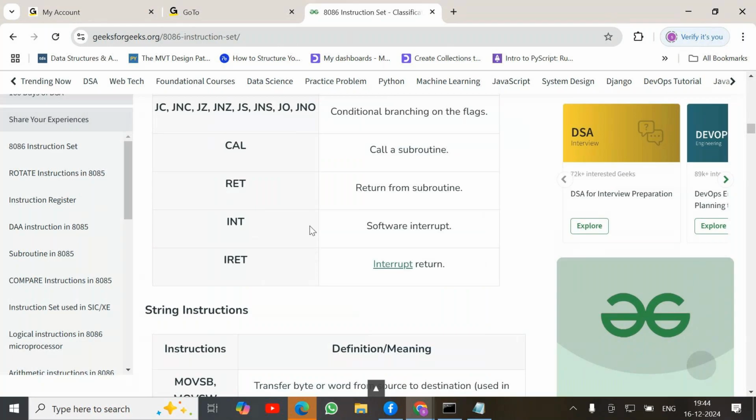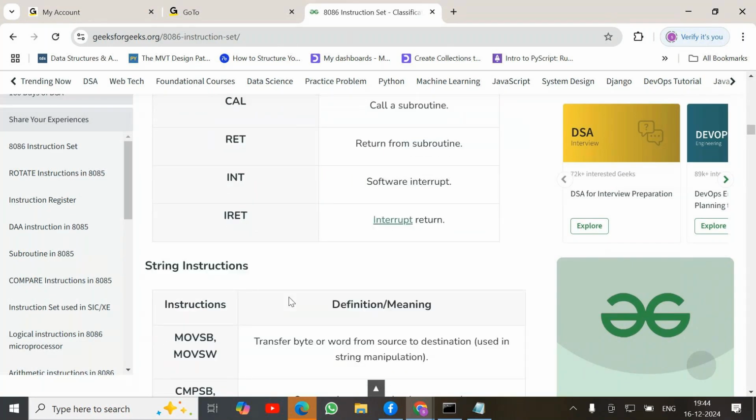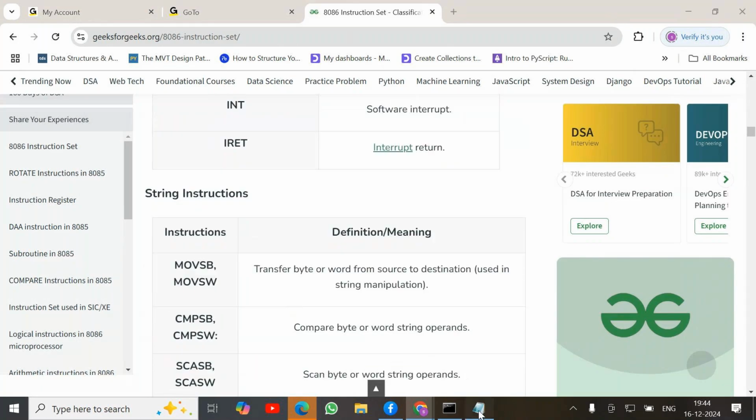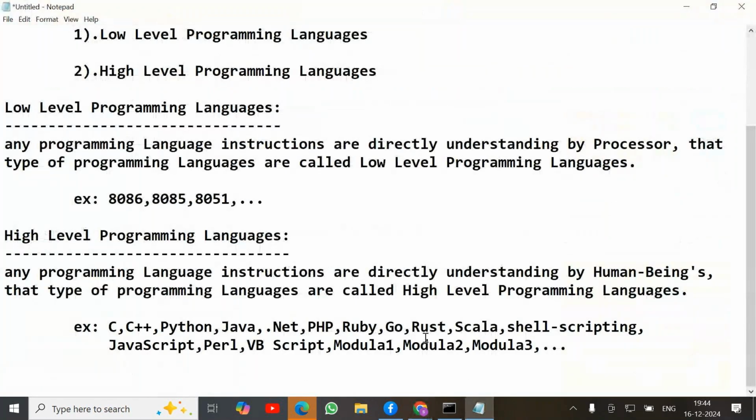Internally, translators convert the high level code into low level, and the processor takes the low level instructions and processes them.